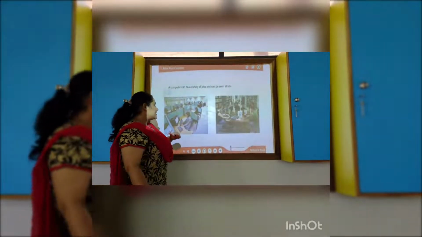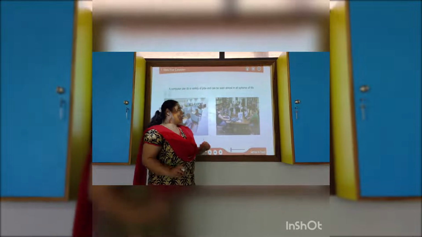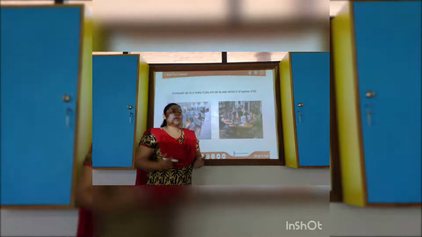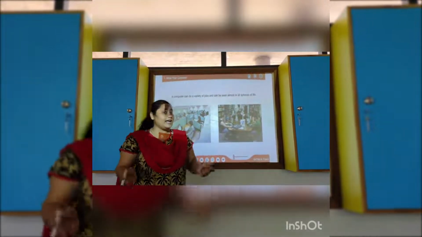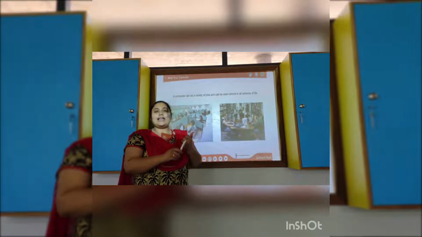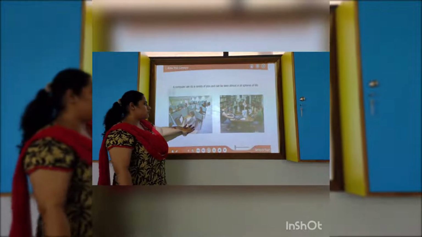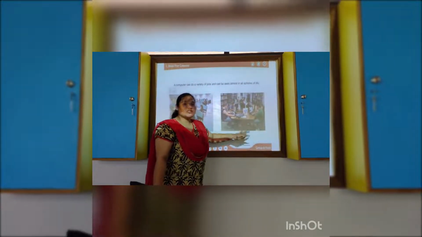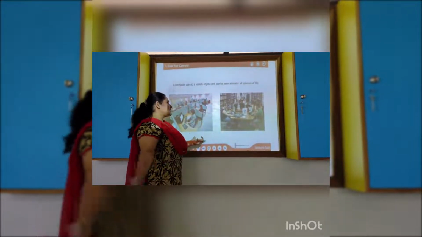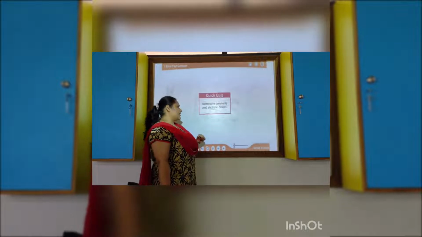Now here you can see a computer can do a variety of jobs and can be seen almost in all spheres of life. Like in our life, we can see the computer in each and every area. Is it in the education line? It is in the railway line, or wherever we need the computer, it is working. It is in the office, the library, the hospital, the railway stations, airports, clinics, etc. These things are everywhere.